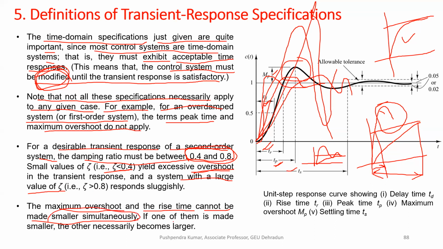If one of them is made smaller, the other necessarily becomes larger. They have a conflict between them. If we reduce this overshoot, the system will become sluggish. If you remove this sluggishness, the system will have oscillations. So you have to make a compromise between them and optimize these two values.